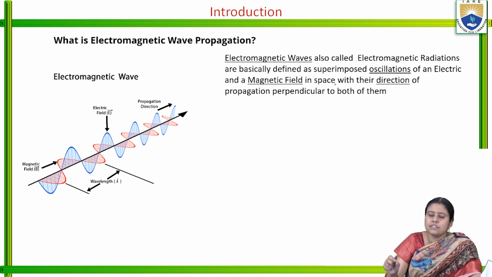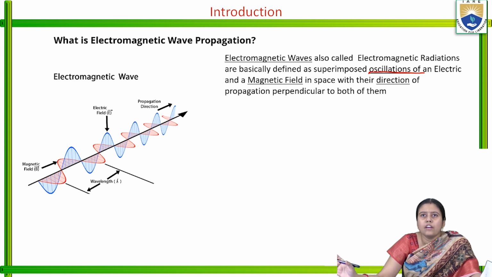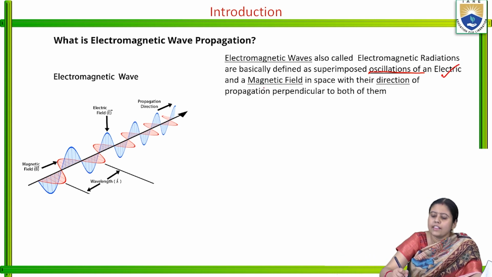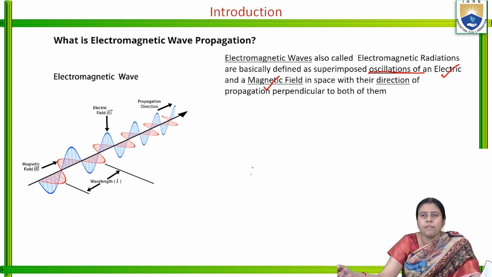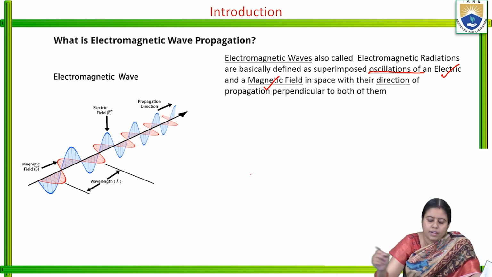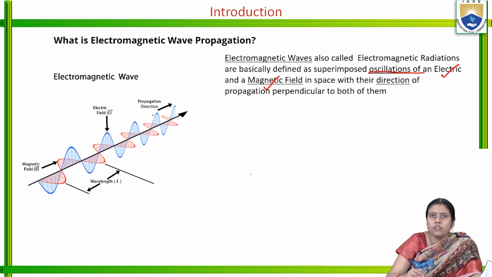Electromagnetic wave is the superimposed oscillations. The first point is that it is oscillatory, meaning this is a time-varying wave. It is the superposition of the electric field and the magnetic field. What does it mean? You can see from this diagram, the blue one is the electric field, which is AC in nature, and the red one is the magnetic field.